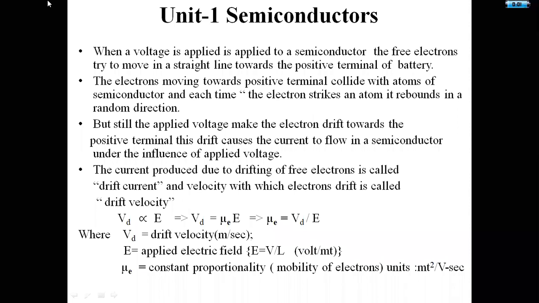That mobility of electrons has the unit meter square per volt second. Since Vd is in meter per second and E is in volt per meter, finally we get meter square per volt second. This is about drift velocity and mobility.